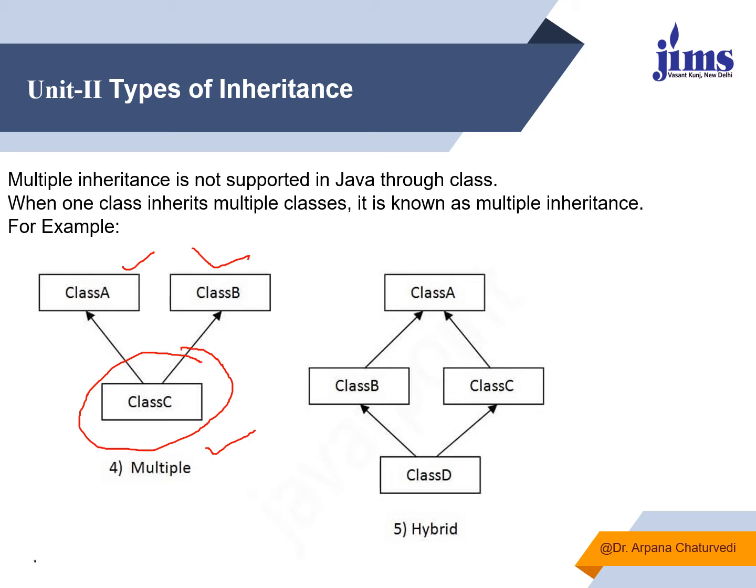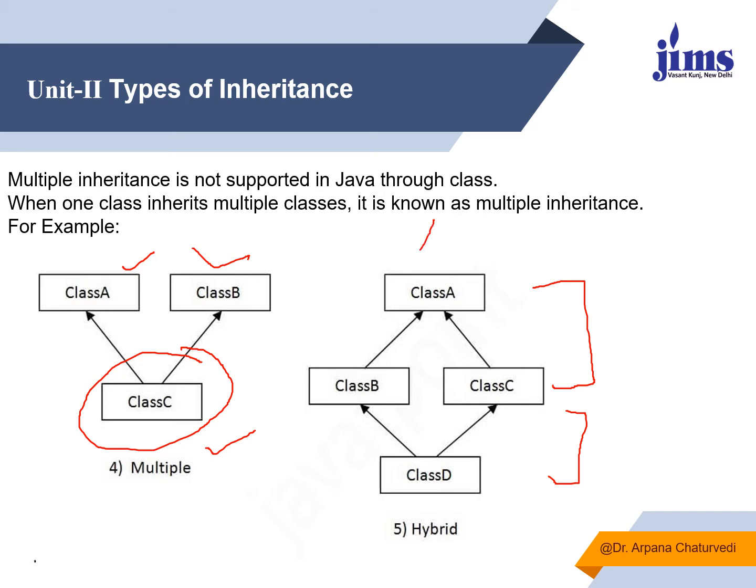Like here, if we look at this level, it is a hierarchical inheritance where one root class is there, one parent is there, and two child classes are being derived from the root class. But if we look at the second portion, we can see that class D is derived from two different classes, class B and class C. So it is a multiple inheritance.